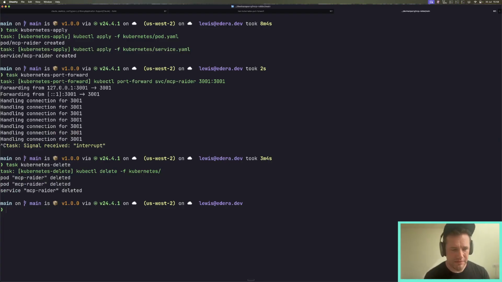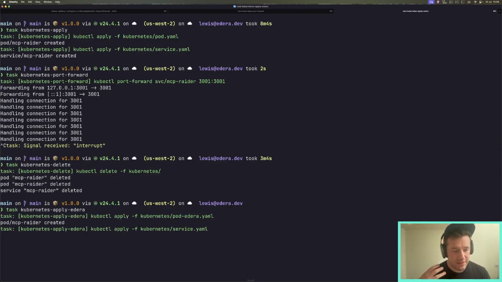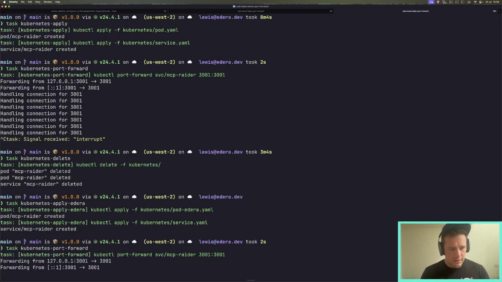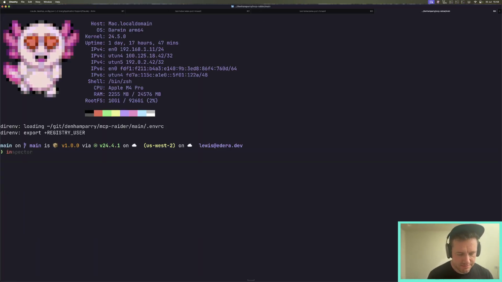So we have that set up, but this time we're going to put Radar inside an Edera Protect zone. So again, this time we've just appended the pod YAML to have runtime class Edera. So if I do task Kubernetes port forward, we set up our attack. Let's set up inspector.